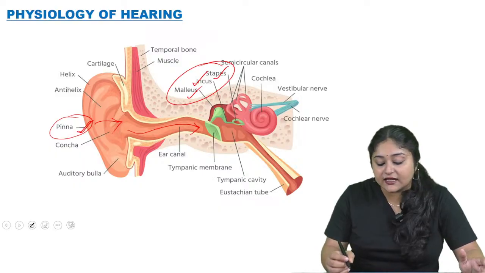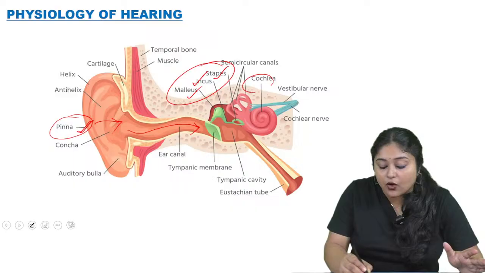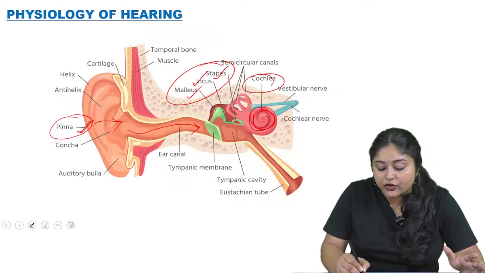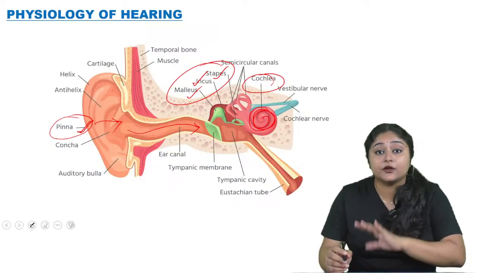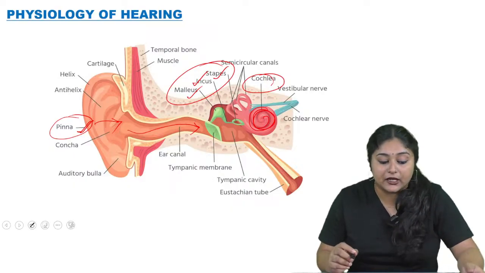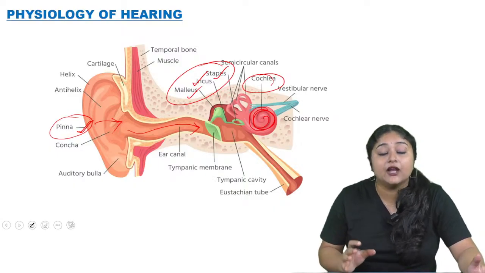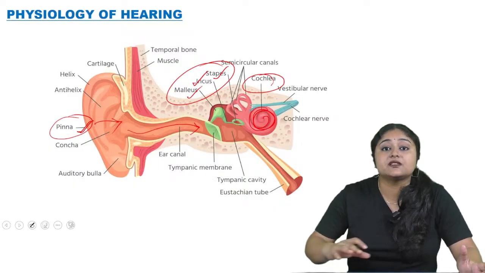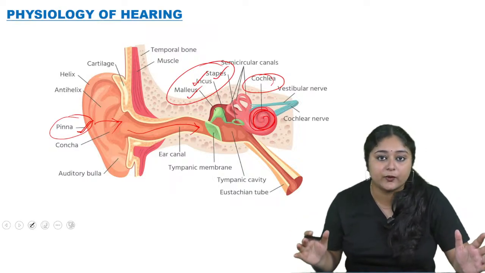After this, in the inner ear section, the sound vibration travels into the cochlea. So this part vibrates. During this vibration, the fluid inside the cochlea ripples. Due to this ripple, it creates a traveling wave along the basilar membrane, where the hair cells or hair follicles are also present.